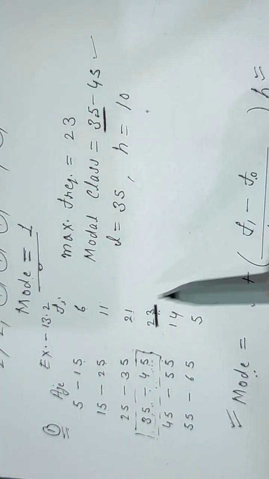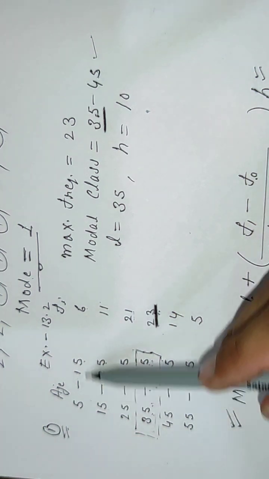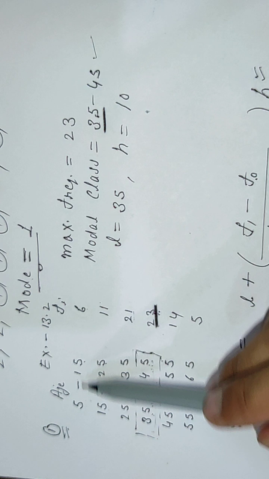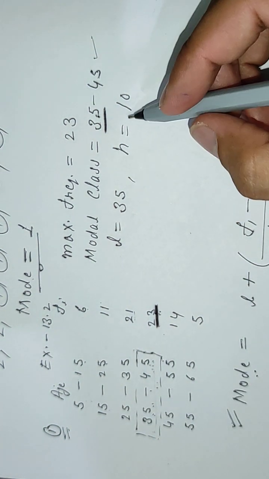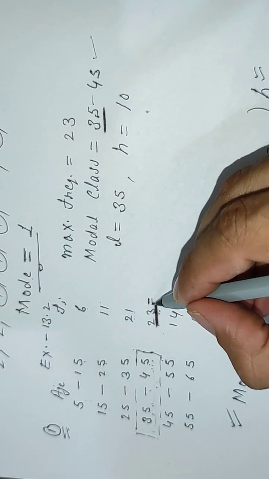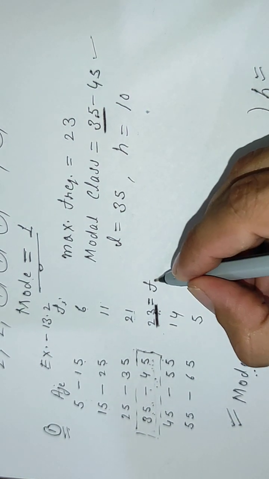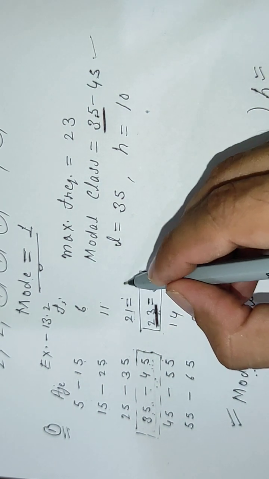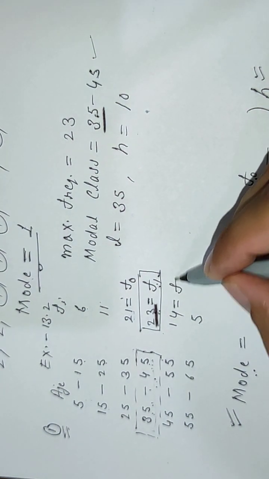You should all remember, while applying this method, it is assumed that the difference between each term, meaning class width, should be equal. Here class width is 10. Then we can apply this formula. Now this is our f1, the frequency of the modal class. The frequency lying above it will be denoted as f0, and the frequency lying below it will be denoted as f2.